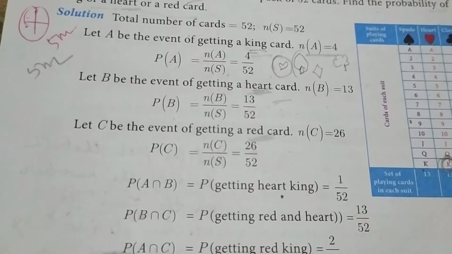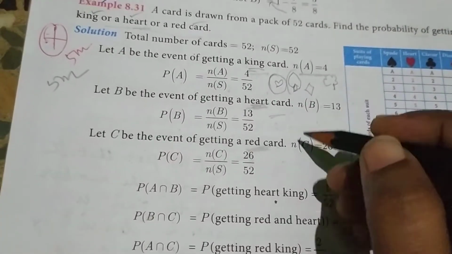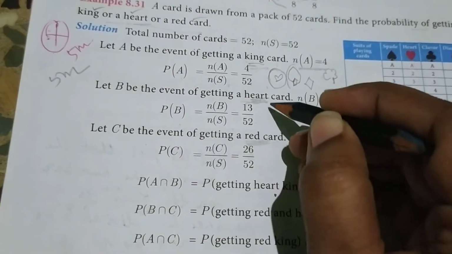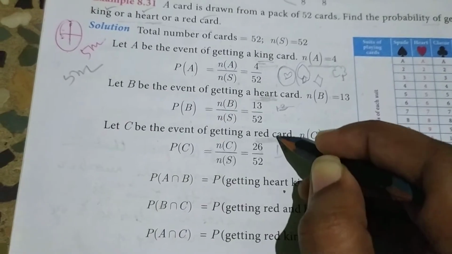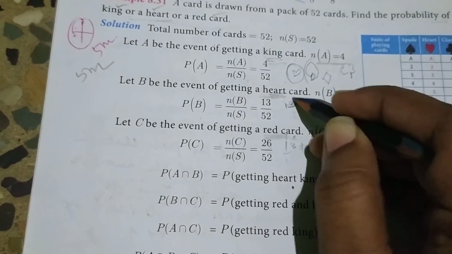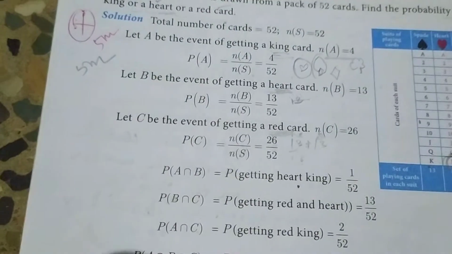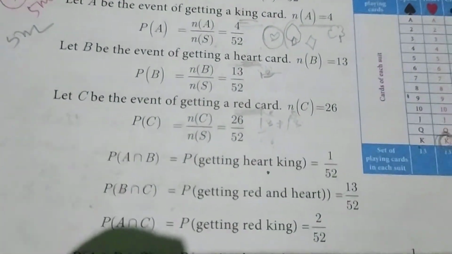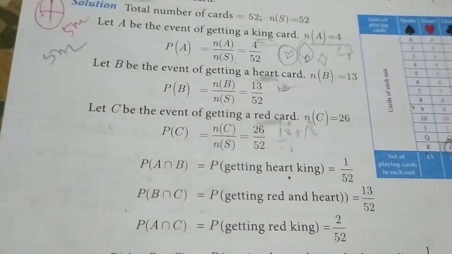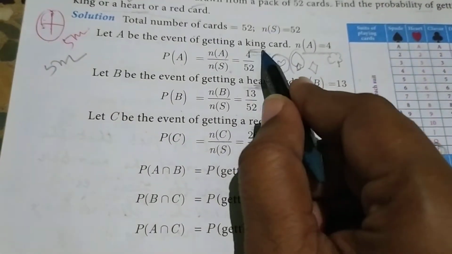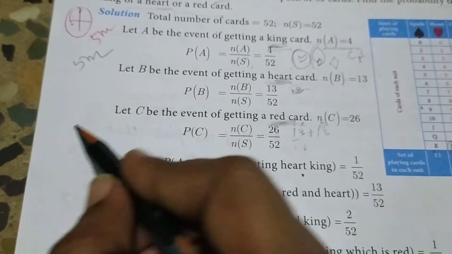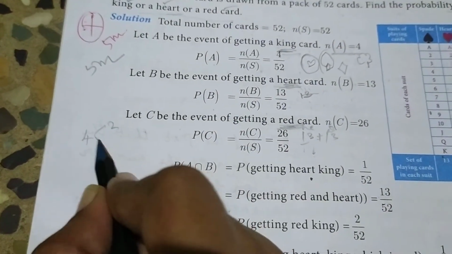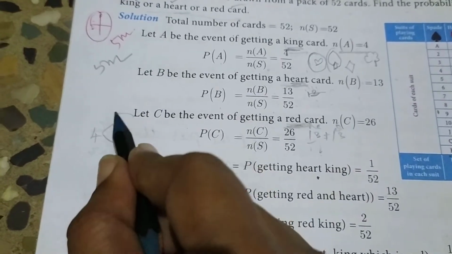Next B intersection C. B is heart and C is red. Heart has 13 cards and red has 13 plus 13, with hearts and diamonds, so the intersection is 13. So B intersection C is 13 by 52. Next A intersection C. A is king, C is red. Of the 4 kings, 2 are red and 2 are black, so 2 kings. So 2 by 52.